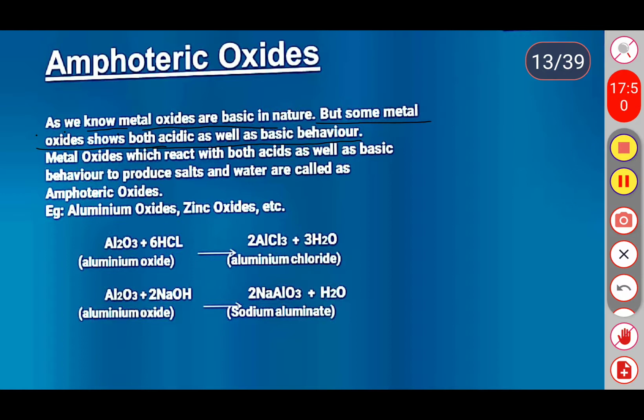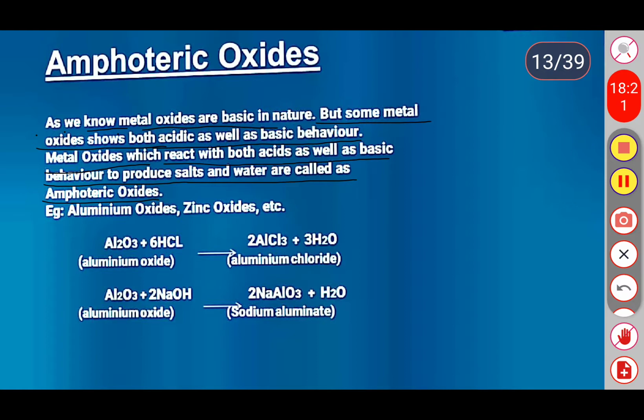So amphoteric oxides are nothing but oxides of metals having the ability to react with both acids and bases. Metal oxides which show both acidic as well as basic behavior to produce a salt and water are called amphoteric oxides. Examples are aluminum oxide and zinc oxide.